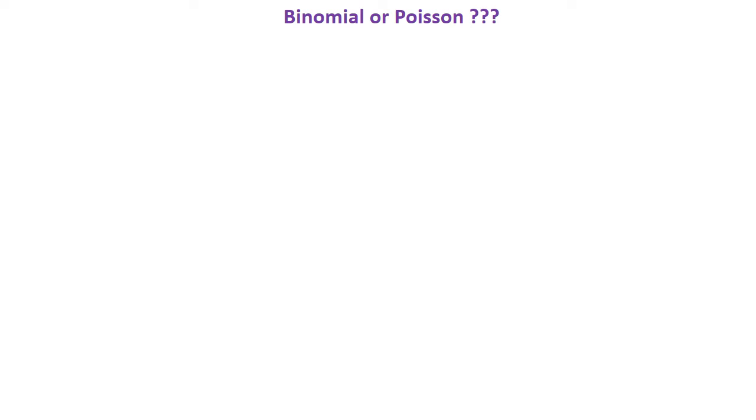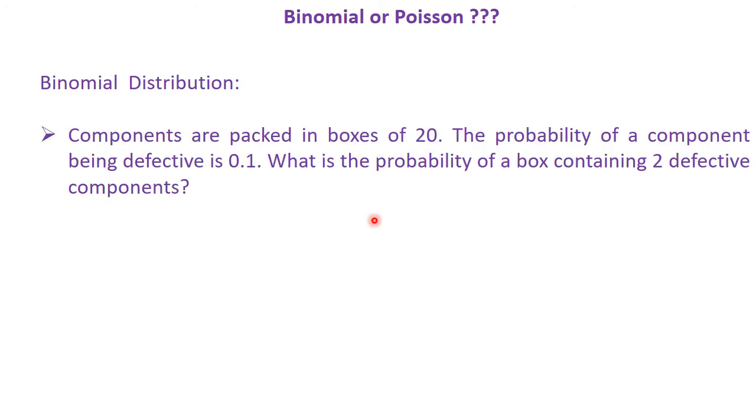Now we will see binomial distribution with some examples. Components are packed in boxes of 20. The probability of a component being defective is 0.1, that is 10%. What is the probability of a box containing two defective components? So here you can see that the number of components in a box is given, which is the number of trials. The exact probability value is given, that is 0.1, that is 10%, and we are asked to find the probability of certain events happening, that is, in this case, two defective components in a box.